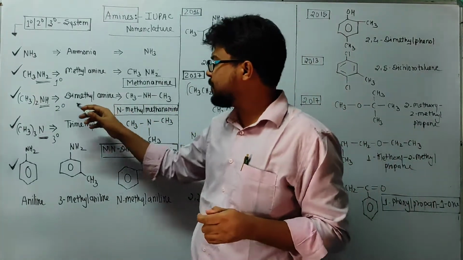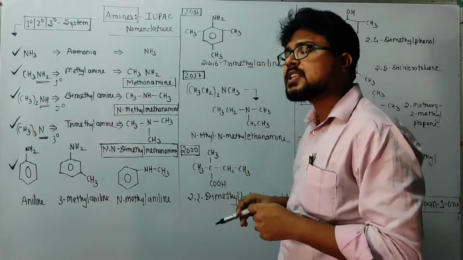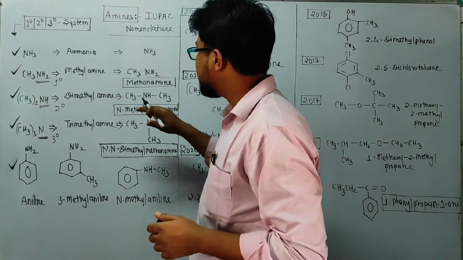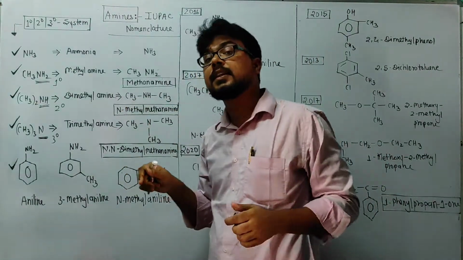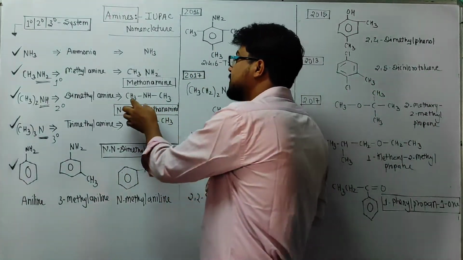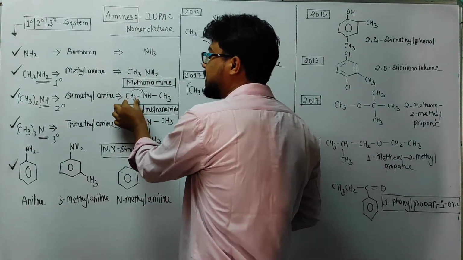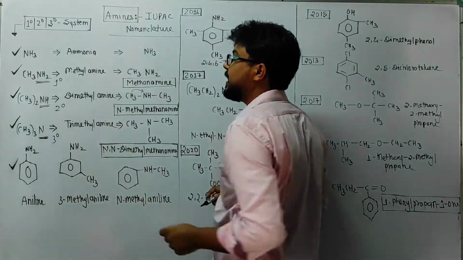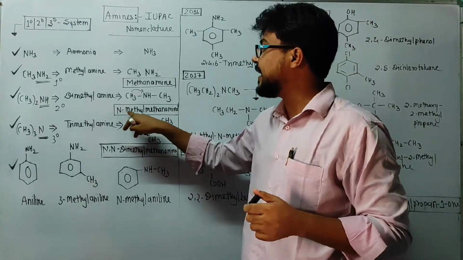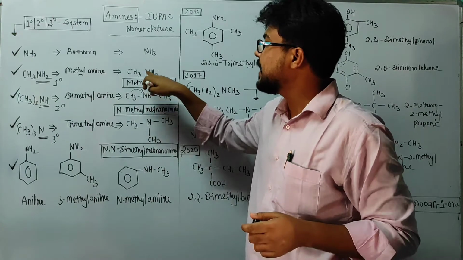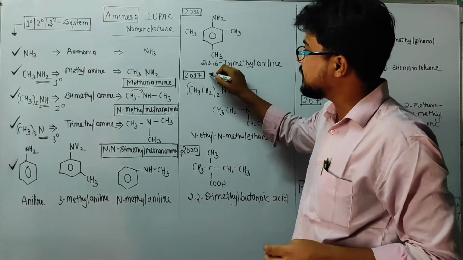Suppose I have to give the name for a secondary amine where two CH3 groups are attached. Then I will write methanamine for this side, and next, because this CH3 is directly connected to the nitrogen and not with carbon, it is N-methyl. So we can write N-methyl, and then methanamine. Okay. We will see different cases which were already asked in 2017.